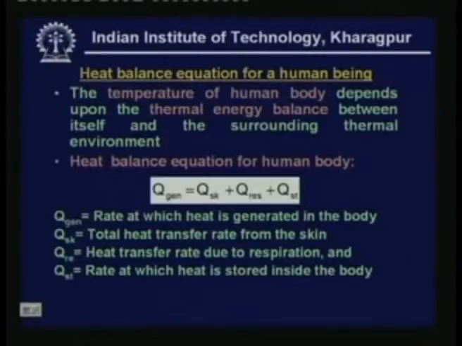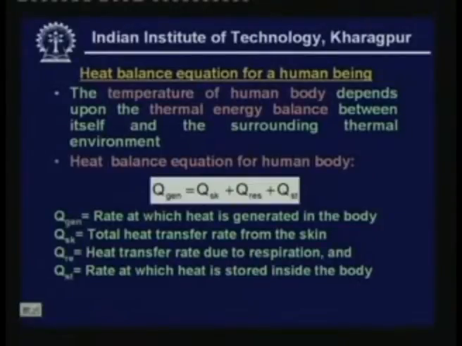Now let us look at the heat balance equation. Let us see what decides the temperature of a human body, how the temperature of a human body varies. For that we have to understand a heat balance equation for a human being. The temperature of a human body depends upon the thermal energy balance between itself and the surrounding thermal environment. As I said, the human body can be considered to be a heat engine, so you can apply the conservation of energy to it. You can take the human body as a control volume, and you can apply energy balance.